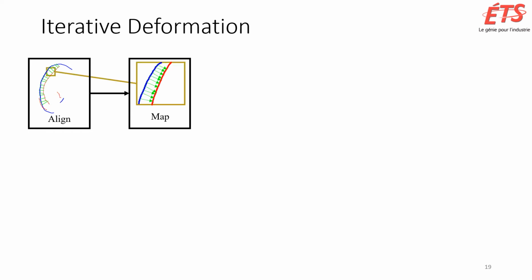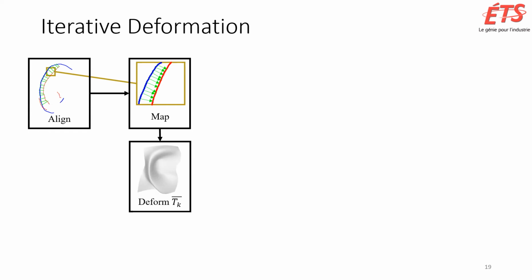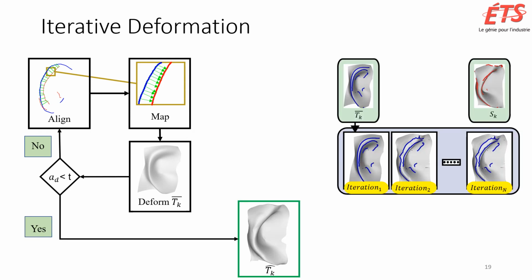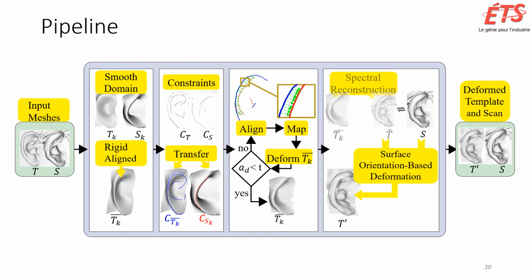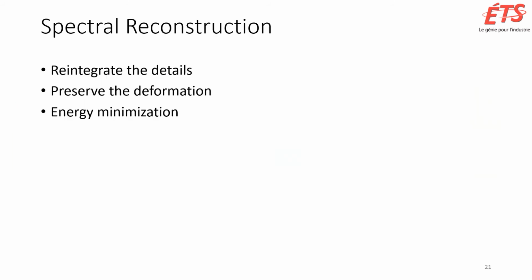To find a mapping, we align the semantic features using GoICP, and then we find an injective map from the features of the smooth template to those of the smooth scan. Using this injective map, the smooth template is deformed. We iterate until the average distance in the mapping is less than a threshold value. When the iterations stop, we can see that the smooth template is similar to the smooth scan at the coarse level. We will now show how we add back the details while keeping the deformation from the smooth template.